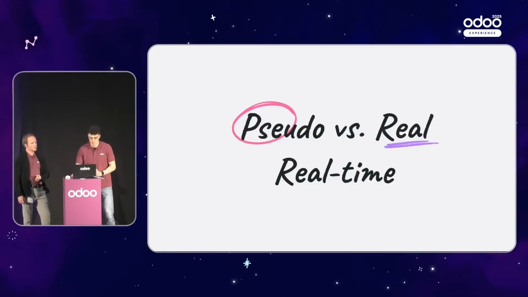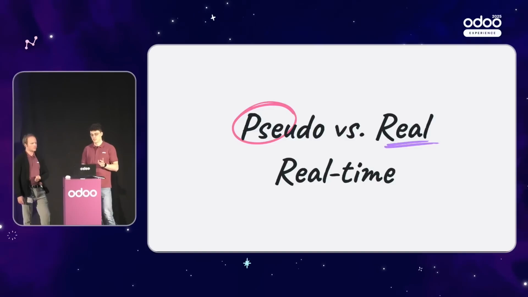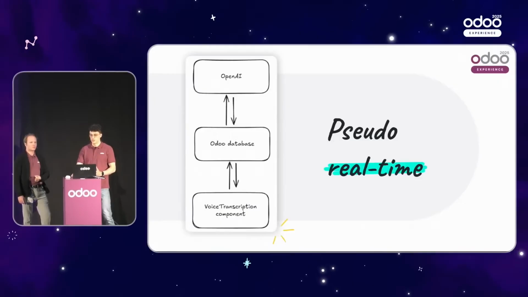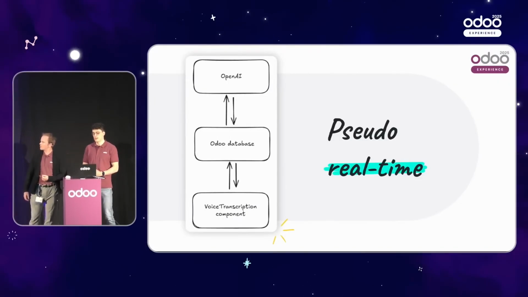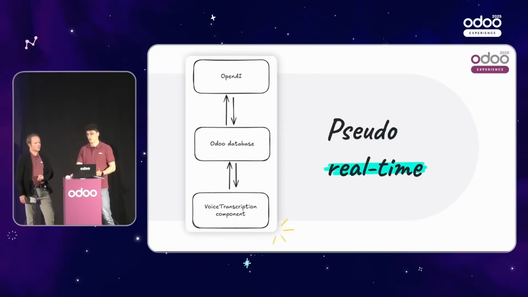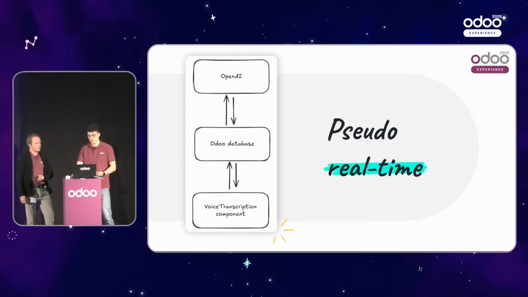Now, pseudo versus real. During the implementation of this component, it went through two phases, the pseudo real-time and the real real-time. I call the first one pseudo real-time because at first we were using the standard endpoint for OpenAI APIs for making the transcription. This was sending directly through the Odoo database, then to OpenAI, and then back to the UI of the component, all in a pseudo real-time fashion. It means that it wasn't really real-time, we were just simulating it with code behavior.